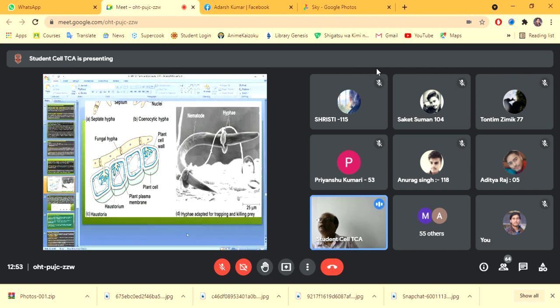Here again you can see the haustoria. Here is the haustorium. This is the hypha, a septate hypha, and this is the host. The haustorium penetrates into the host plant and obtains nutrition from the plant cells. Here is the electron microscopic view.